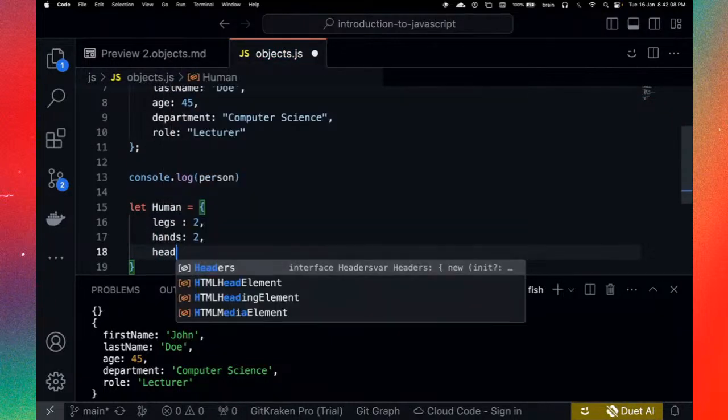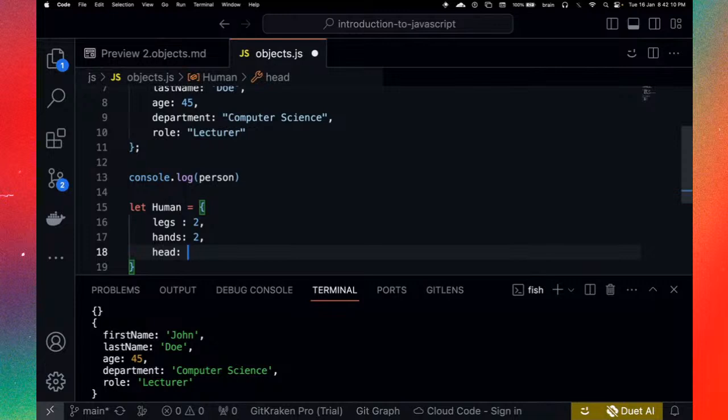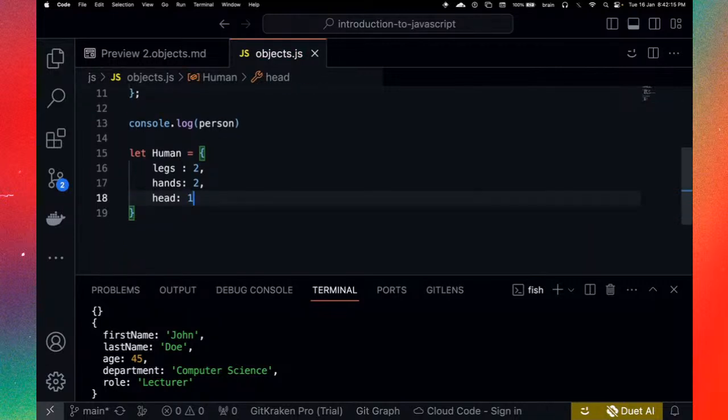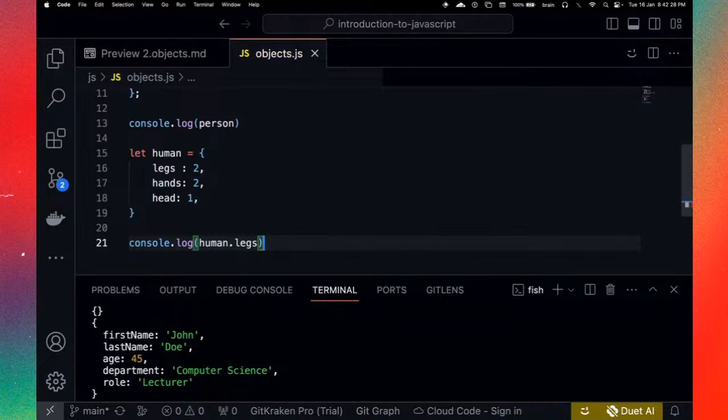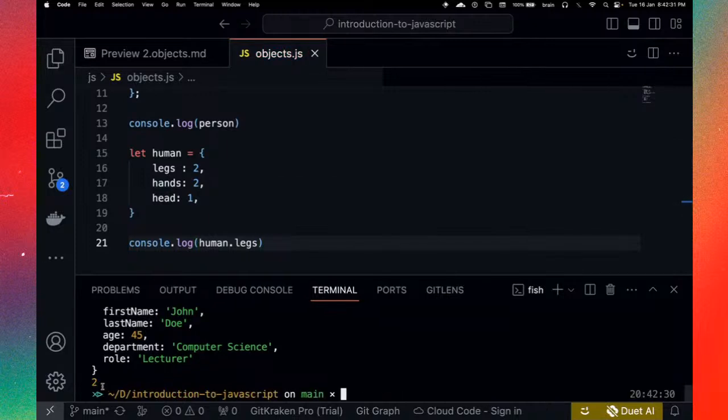Maybe two, you have head... okay, sorry, one. Okay, so not three, but one. All right, so you can have other properties, and at the end of the day, you can start by, let's use a small letter for that. You can start by doing this, human.legs, right? And of course, you can print the value just like this. And yeah, you have the value. So two legs, that's two legs, okay? All right, so you have two legs, just like what we have here.